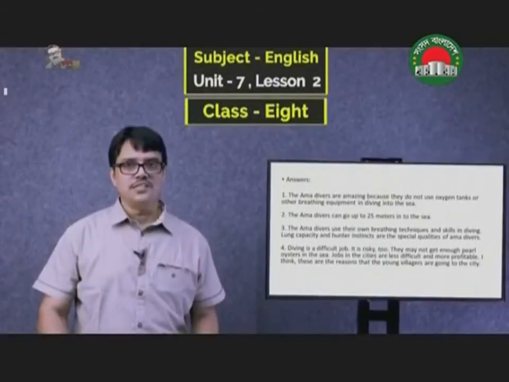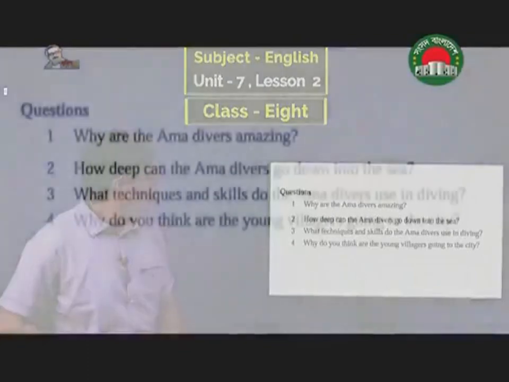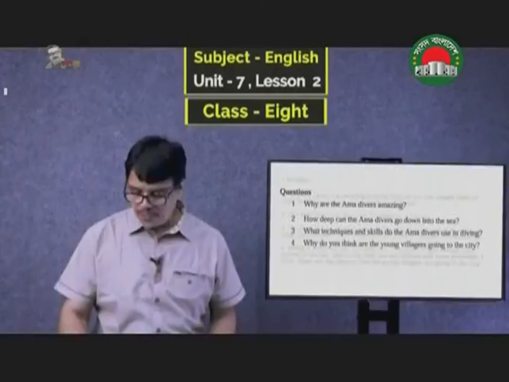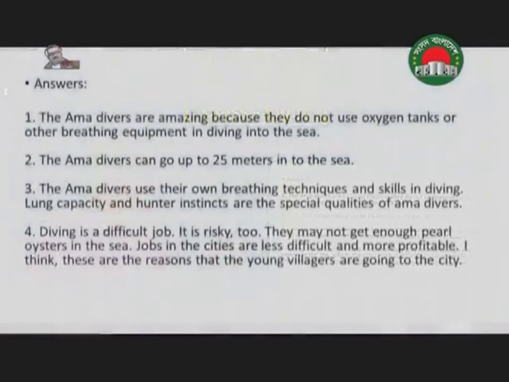My students, now we go to the next question. How deep can the Ama divers go down in the sea? Can you remember? Yes, the Ama divers can go up to 25 meters. 25 মিটার নিচে যেতে পারে.